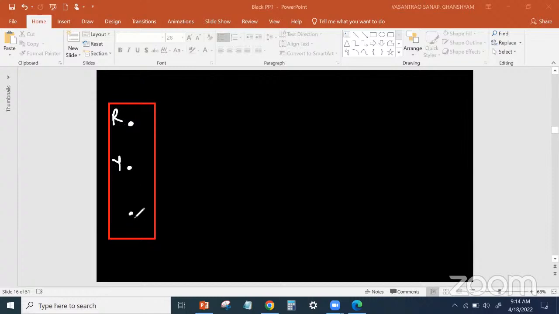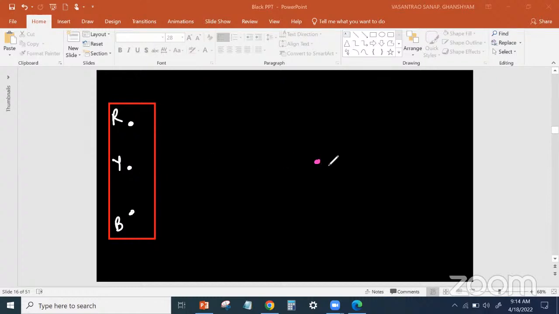See, how do we draw it? What did I say first? You should draw the supply box. So first draw a supply box. Inside it, what are the points? R, Y, B. So this is R, this is Y, and this is B. Then on the same line, draw the neutral point.